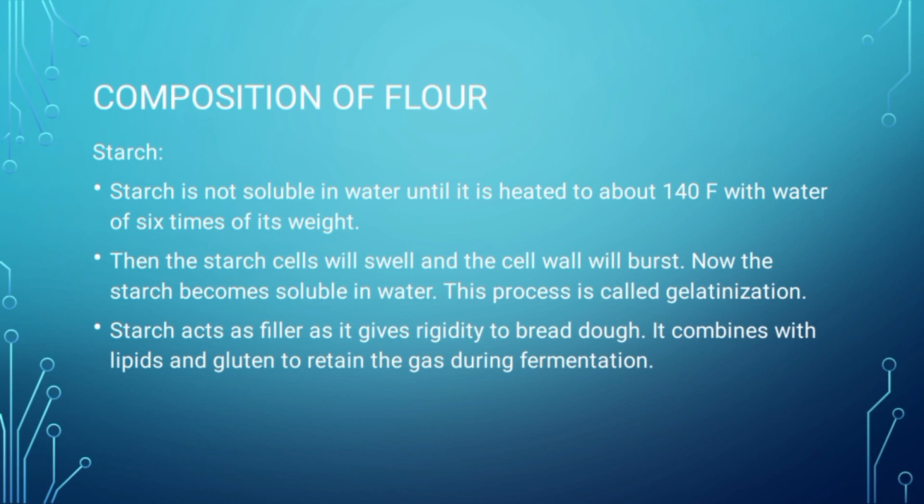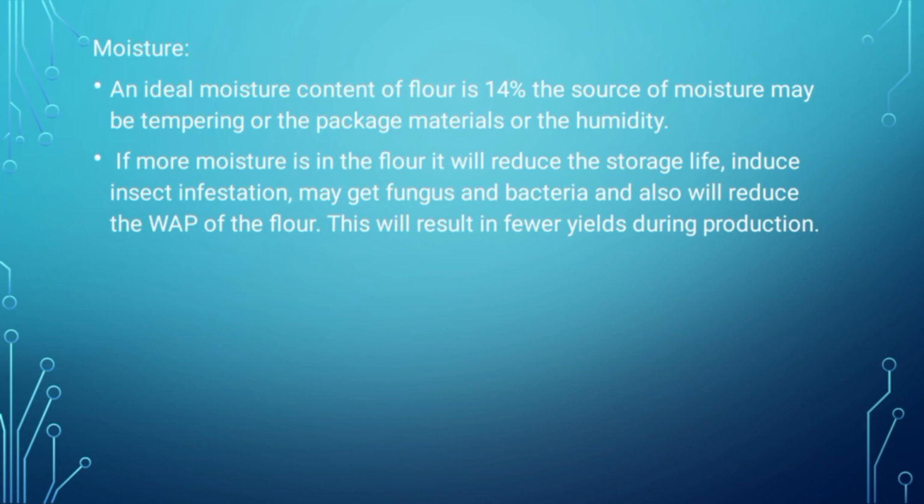Starch acts as a filler as it gives rigidity to bread dough. It combines with lipids and gluten to retain the gas during fermentation. Moisture. An ideal moisture content of the flour is 14%. The source of moisture may be tempering, the package material, or the humidity.